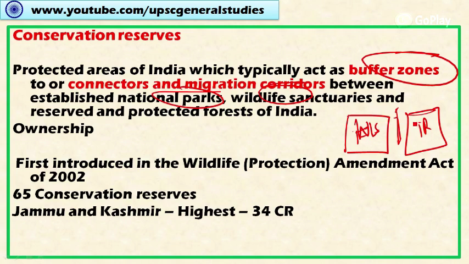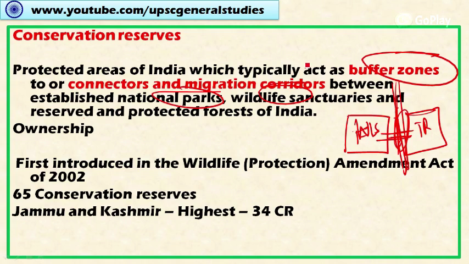Certain animals like elephants have the habit of migration from one forest area to another forest area. So this corridor is called an elephant corridor. This is the migration corridor, and this area must be protected in order to provide a wholesome forest life for the animal species. Otherwise, there may be interference in their life cycle. For example, if you set up a highway in this corridor, there may be interference in the migration route of the animal species. So this area must be protected. So this is the conservation reserve. This acts as a buffer zone between protected areas like national parks and wildlife sanctuaries.